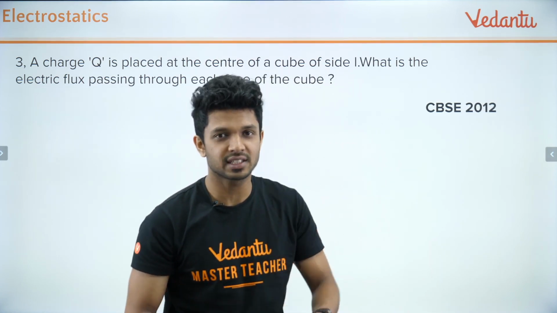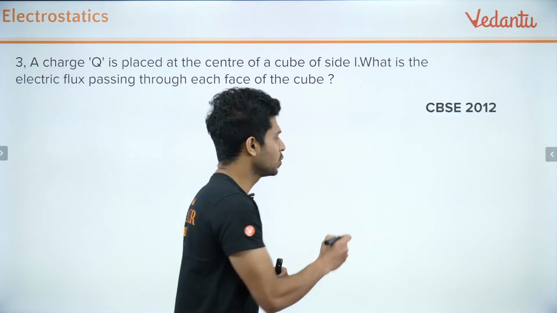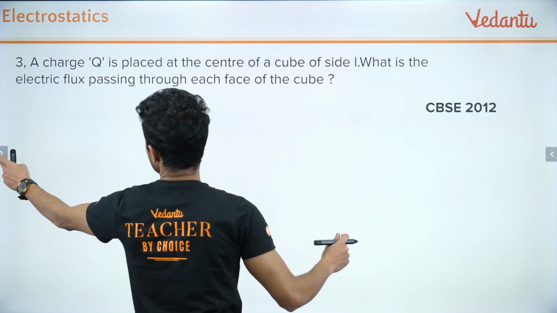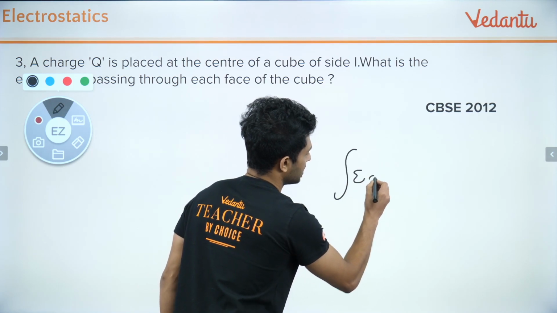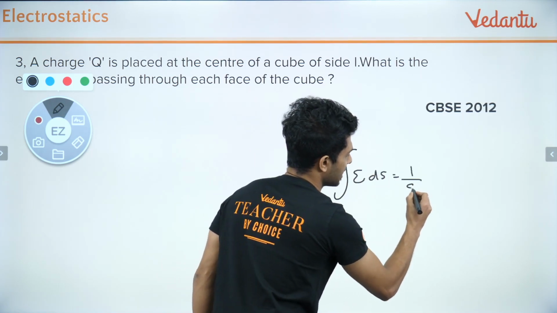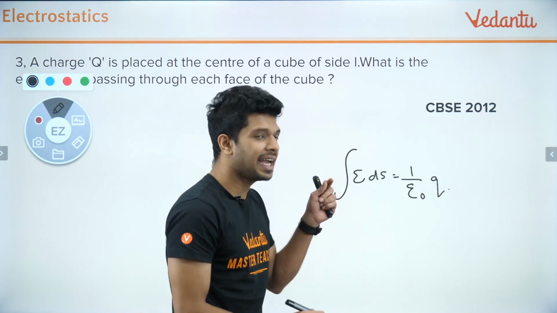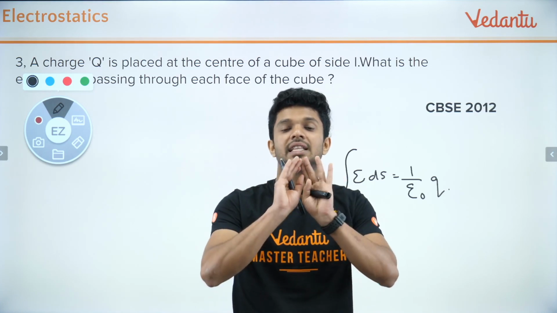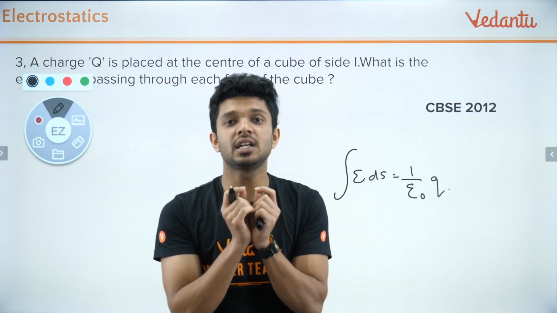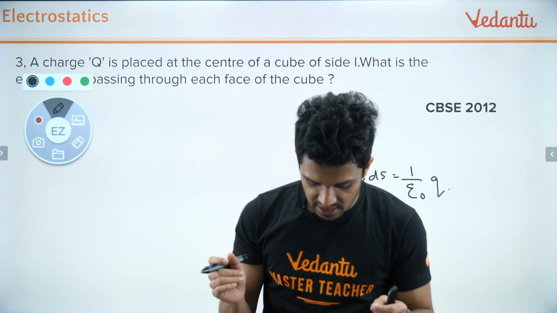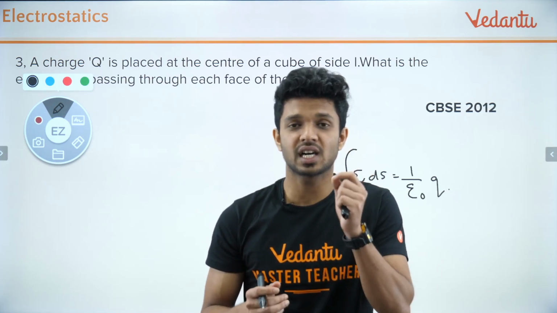The total number of electric field lines passing through a Gaussian surface which contains a charge Q is given by the integral of E dot ds, which is equal to 1 by epsilon 0 times the charge enclosed. The Gaussian surface, the surface which is covering the given charge Q, is a cube. So the total amount of electric field lines passing out of that cube is 1 by epsilon 0 times the charge enclosed.